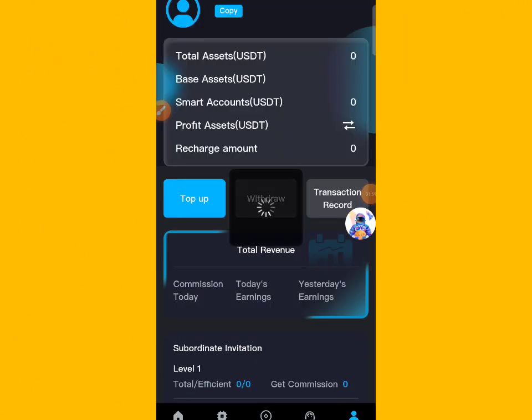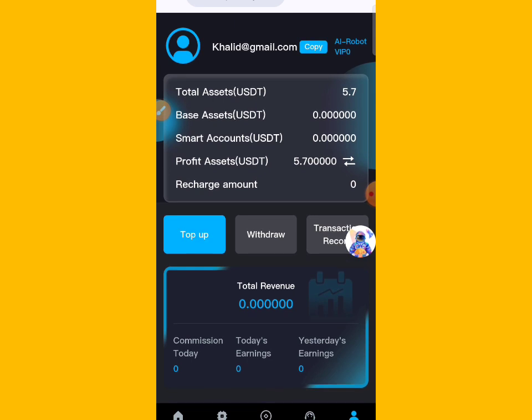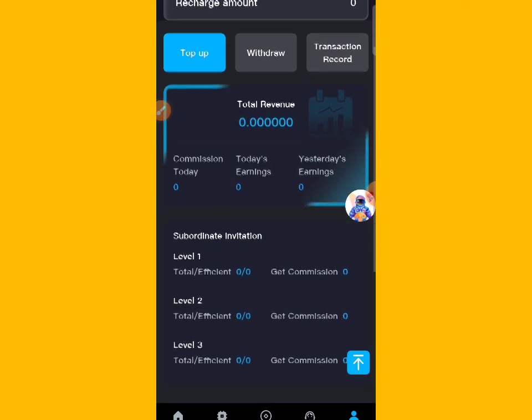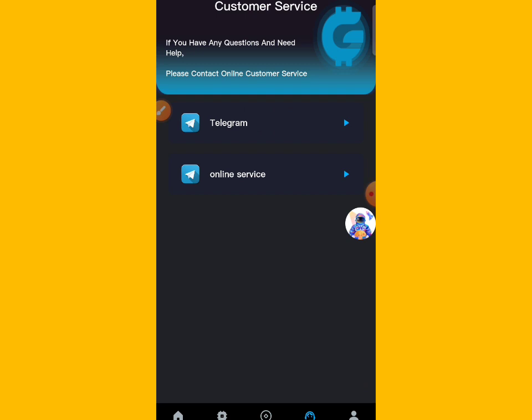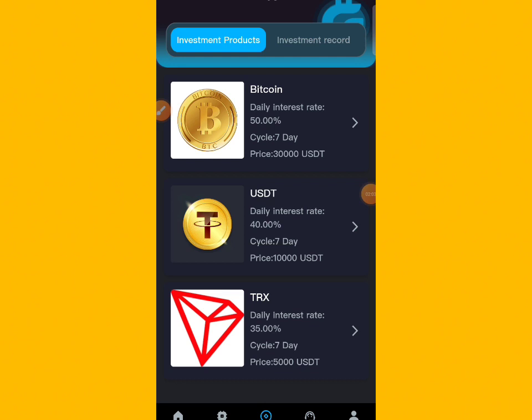You can also check I deposited 5.7 USDT, profit ratio 7 point. You can see and total. You can also contact customer service if you have any problem. And you can also check investment plan, contacts and customer.